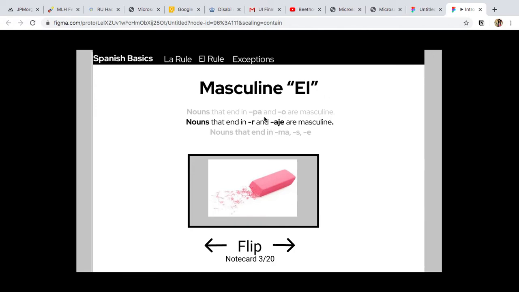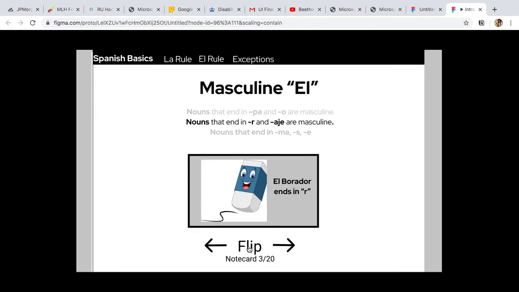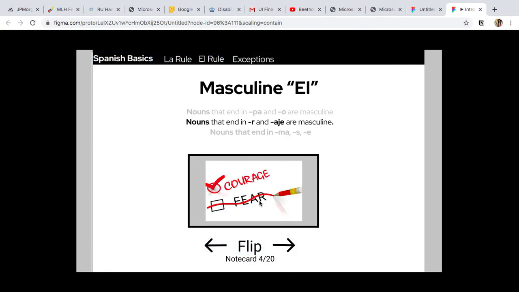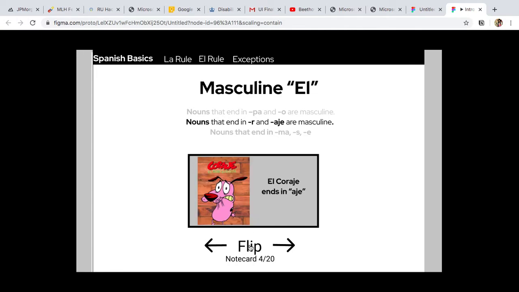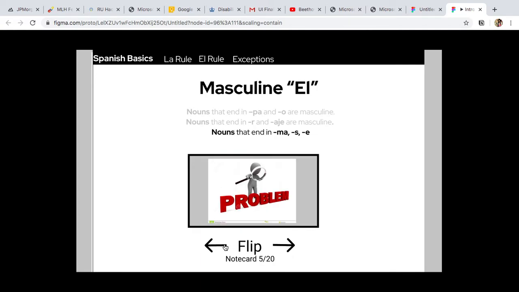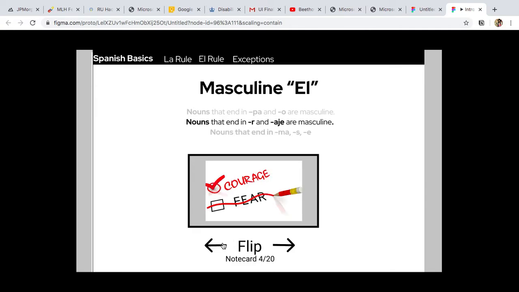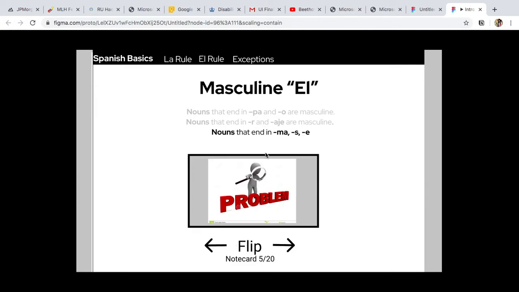Oh, okay, looks like we moved on to the next rule. Seems like r and aje. So an eraser is el borrador because it ends in r. Okay, so the next one, same rule, courage. El coraje ends in aje. And by the way, I can still go backwards. Did I miss one? Okay, no.